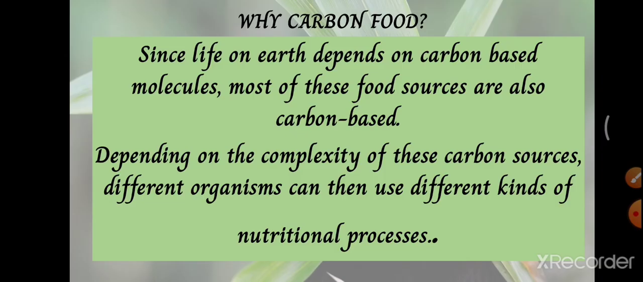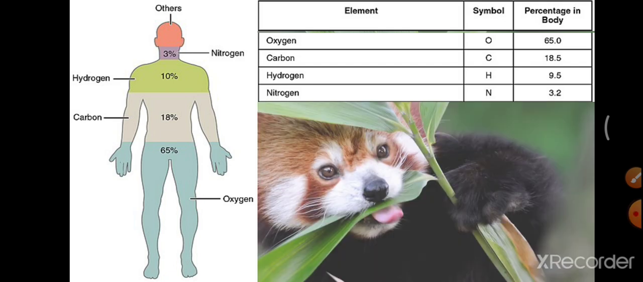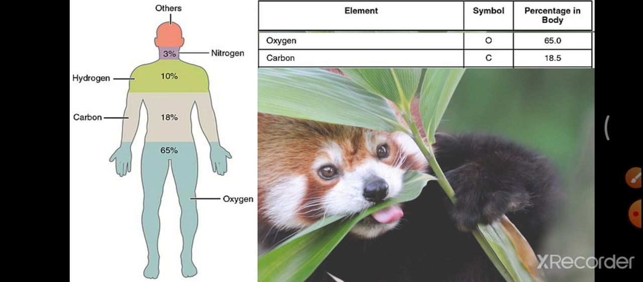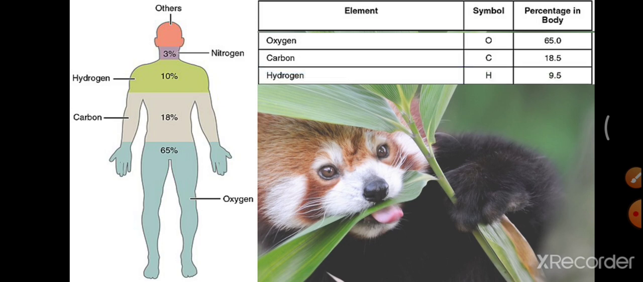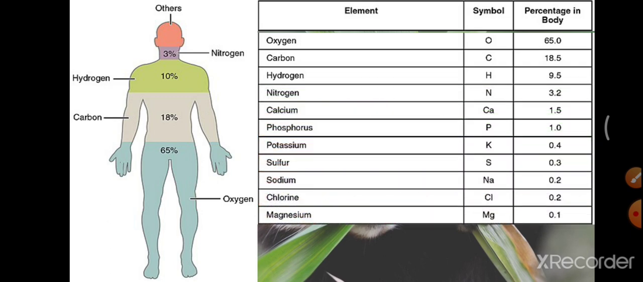Now see here, these are the different elements which are present in our body. Already we saw that oxygen is present in the highest amount, that is 65%, and the next largest element is carbon, that is 18%, and the next one is hydrogen, followed by nitrogen, that is 3%.